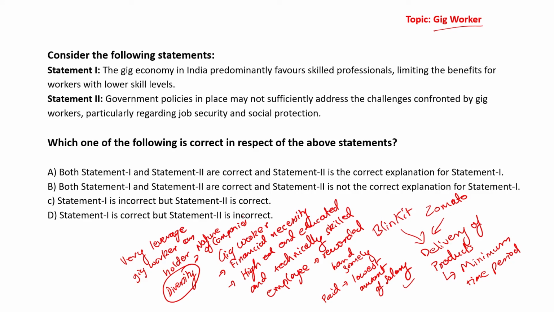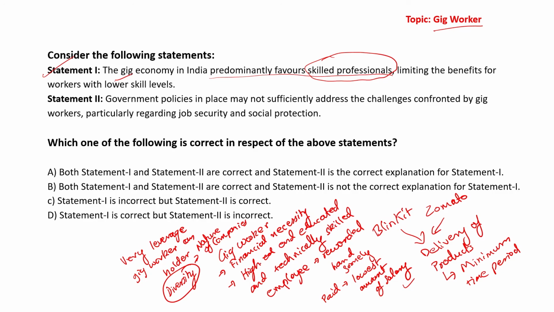Let us now get into the two statements and let us see whether they are correct or incorrect and whether they are related to each other or not. First statement, gig workers in India, the gig economy in India predominantly favors skilled workers, limiting the benefit for workers with low skill levels. Absolutely. Especially with respect to the skilled professionals, they are asking a skilled professional. So yes, there is limited scope for low skill workers.